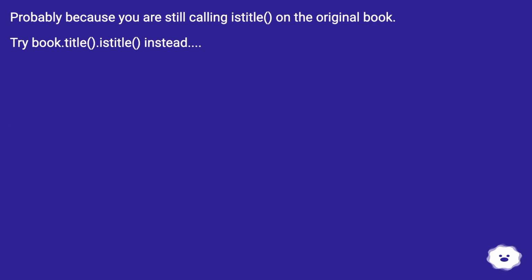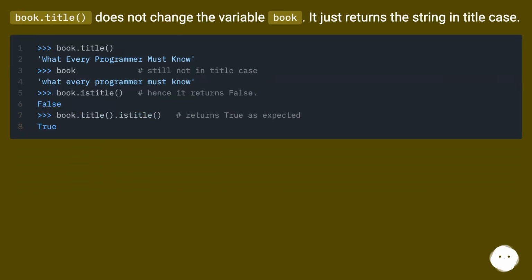Probably because you are still calling istitle on the original book. Try book.title().istitle() instead. book.title() does not change the variable book. It just returns the string in title case.